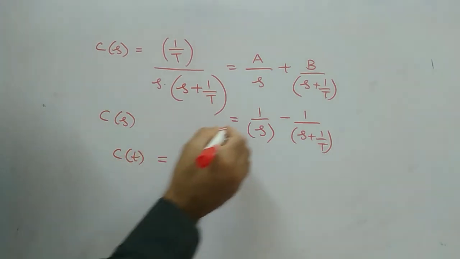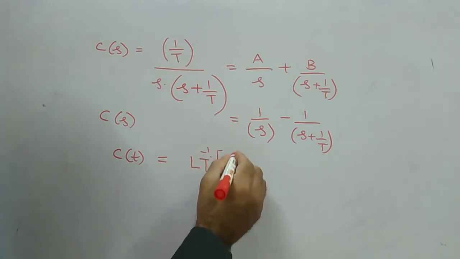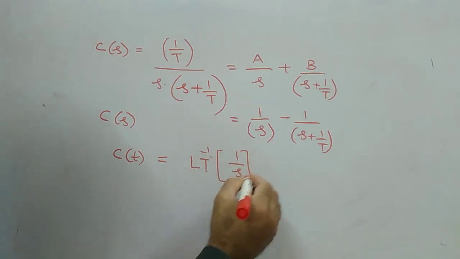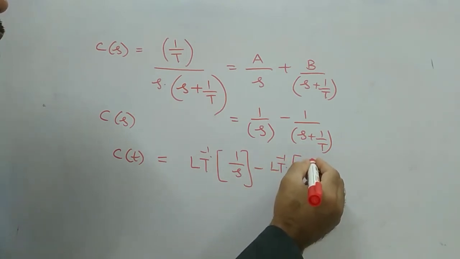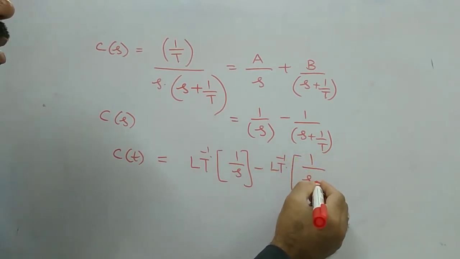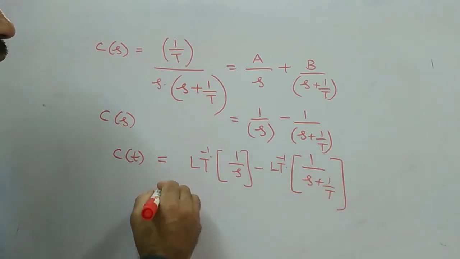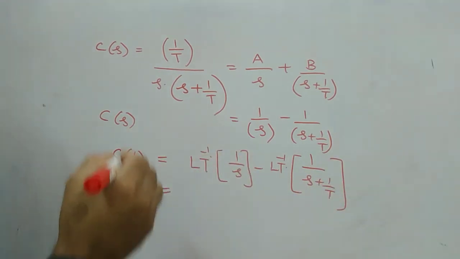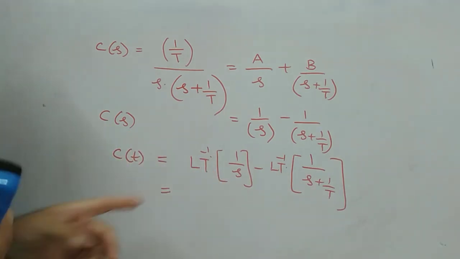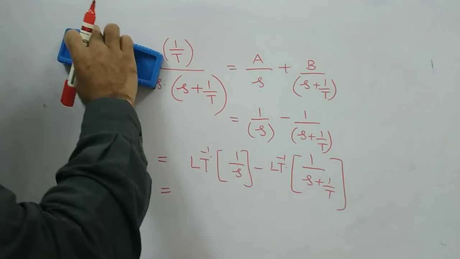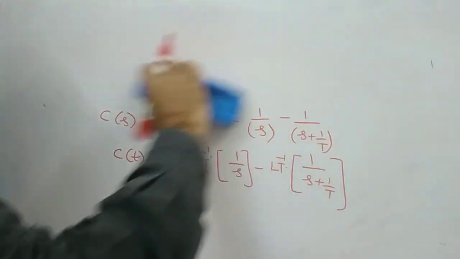This is equal to LT inverse of 1 by s minus LT inverse of 1 by s plus 1 by t. What is the inverse Laplace transformation of 1 by s?